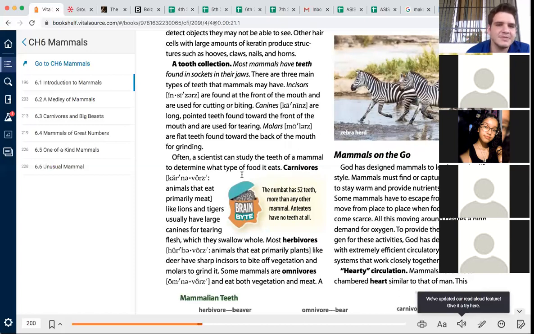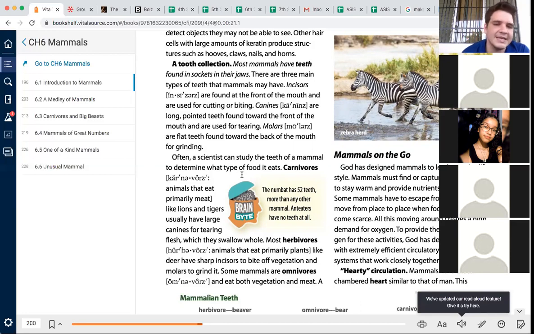There are 3 main types of teeth that mammals may have. Incisors are found at the fronts of the teeth and are used for cutting or biting. Canines are long pointed teeth found toward the front of the mouth and are used for tearing. Molars are flat teeth found toward the back of the mouth for grinding. Often, a scientist can study the teeth of a mammal to determine what kind of food it eats.